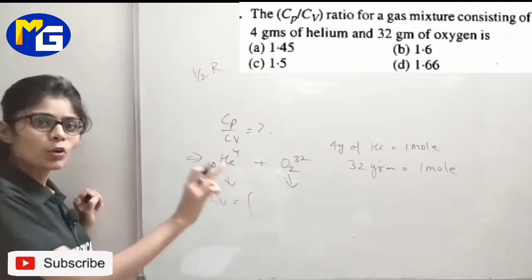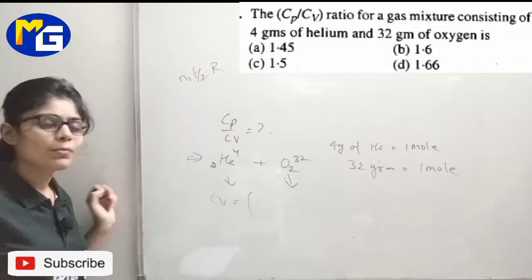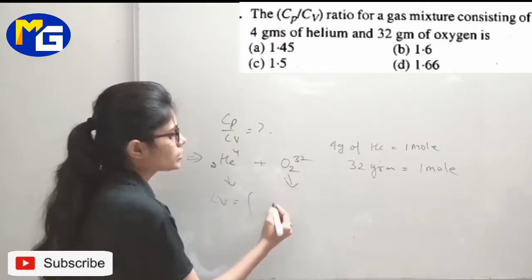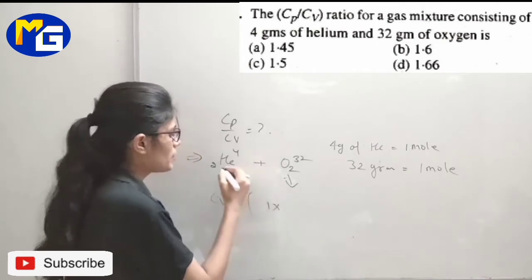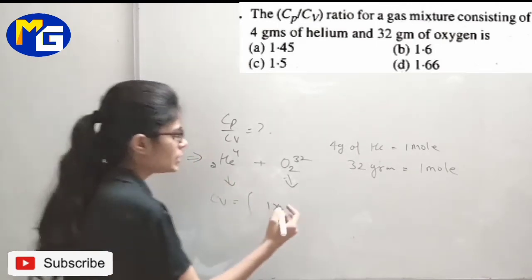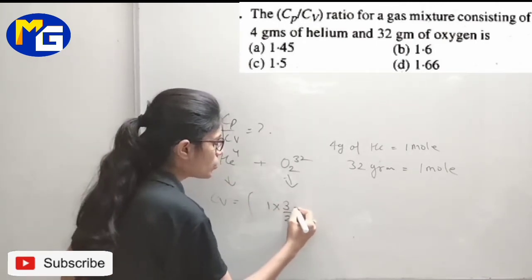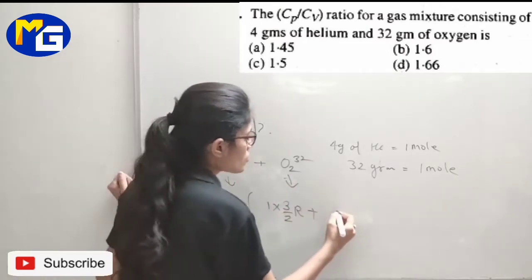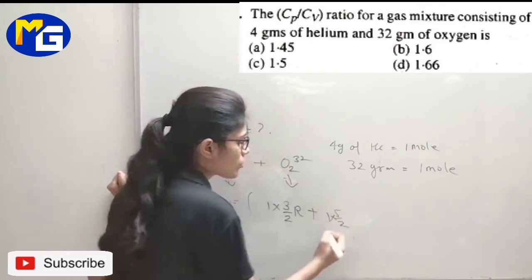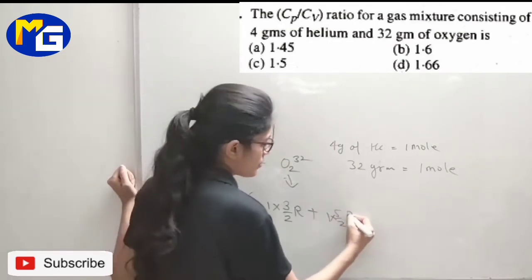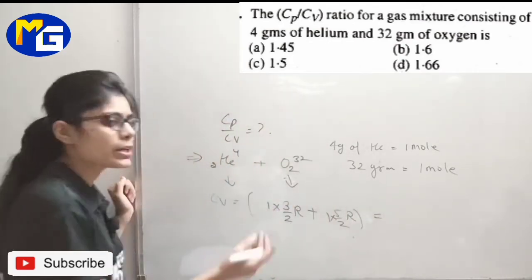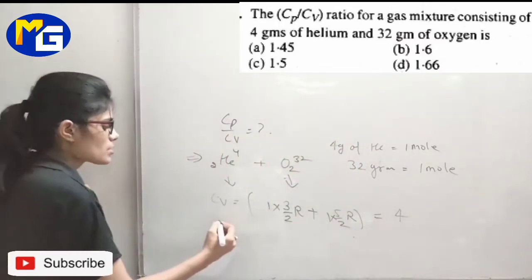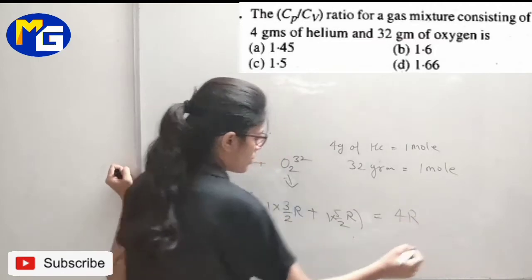When the number of moles is present, we multiply by N1. So N1 means 1 mole multiplied by helium. Helium is monoatomic, that is 3 by 2R, plus oxygen, which is diatomic, so 5 by 2R, and this is also 1 mole. Solve this: 3 by 2 plus 5 by 2 is 4, so 4R.